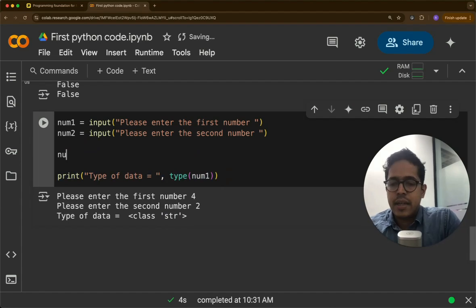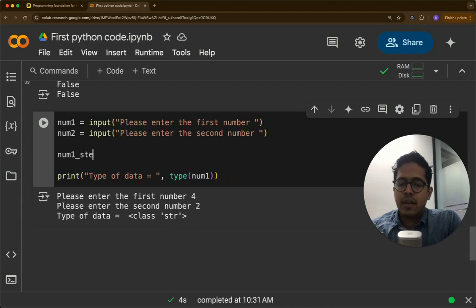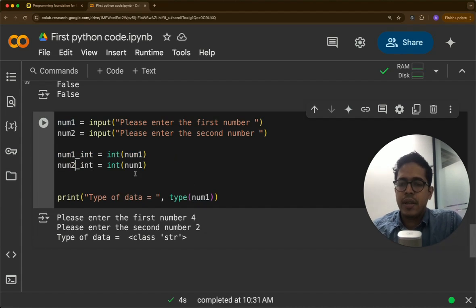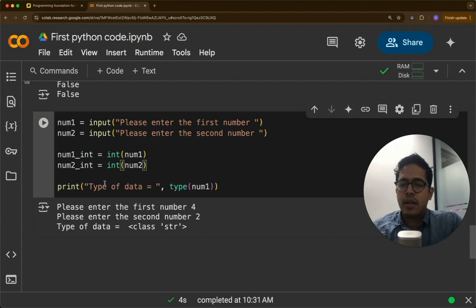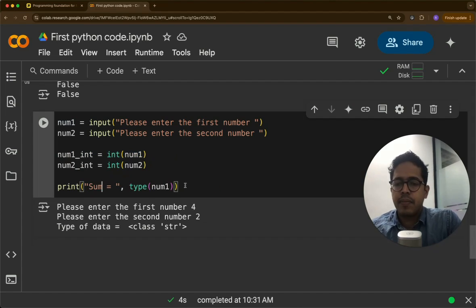So this is the issue. Now let's say num1 int, not string, num1 int equal to int of num1. So you can convert to integer. Num2 int equal to int of num2. Then here we can print sum equal to num1 plus num2, but not num1 plus num2, rather num1 int plus num2 int.